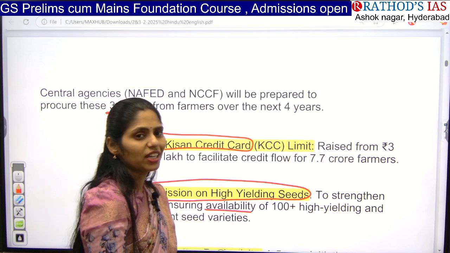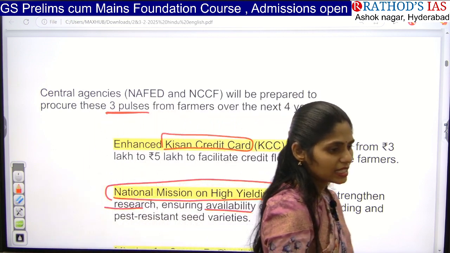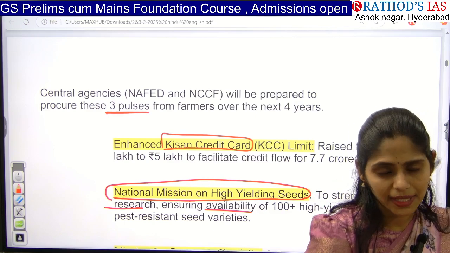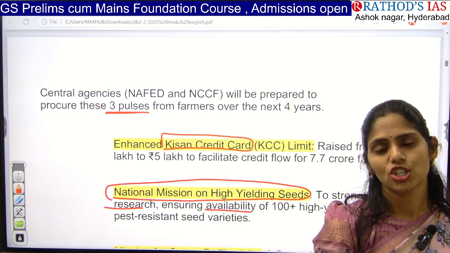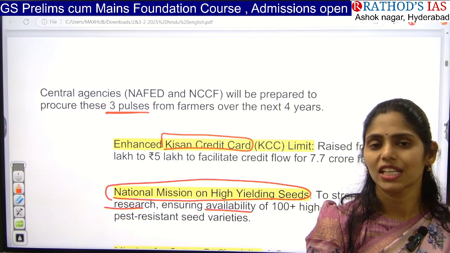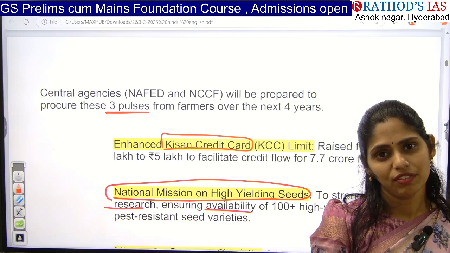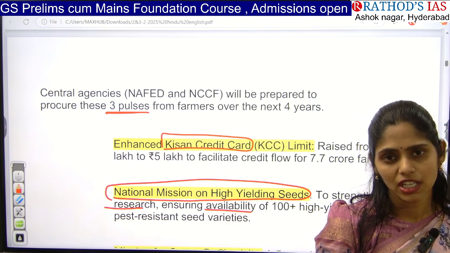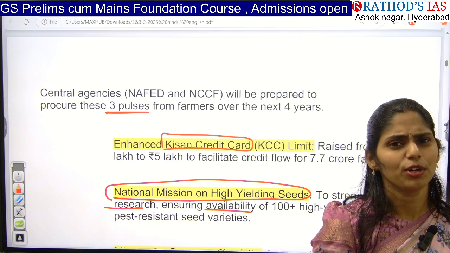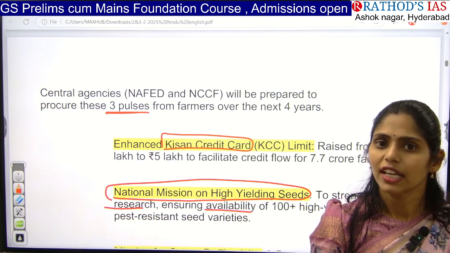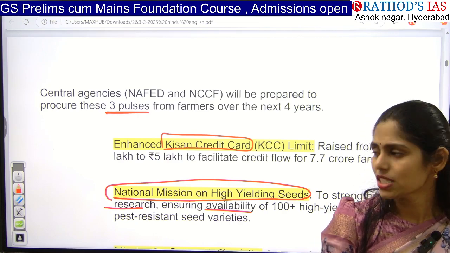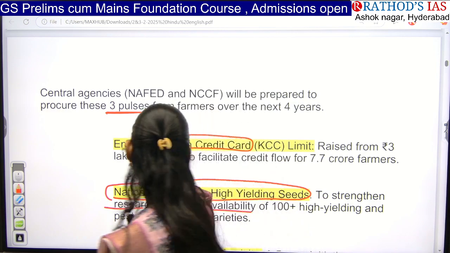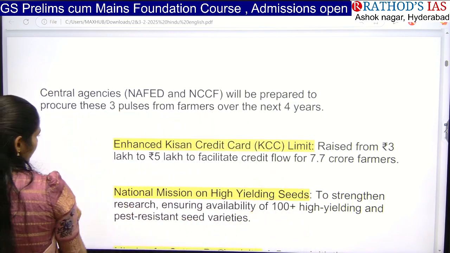So what are the advantages of using high yield variety seeds? They can be grown easily, and we can increase productivity, and we can ensure growth in income for the farmers, and even ensure food security of the country. And if you are producing more, obviously you can go for increasing exports. So because of all these advantages, the government came up with this National Mission on High Yielding Seeds.